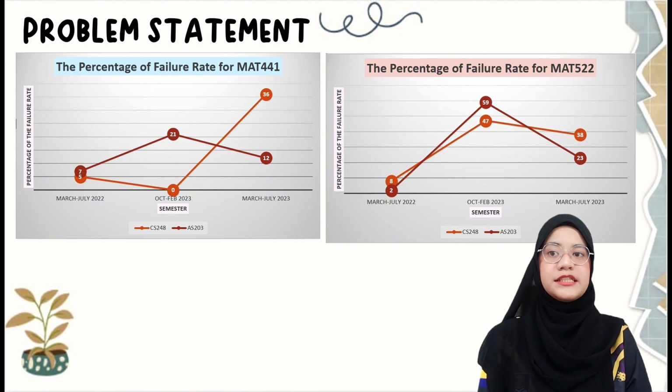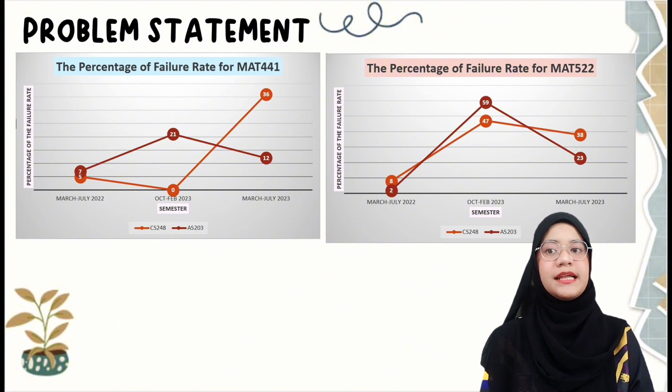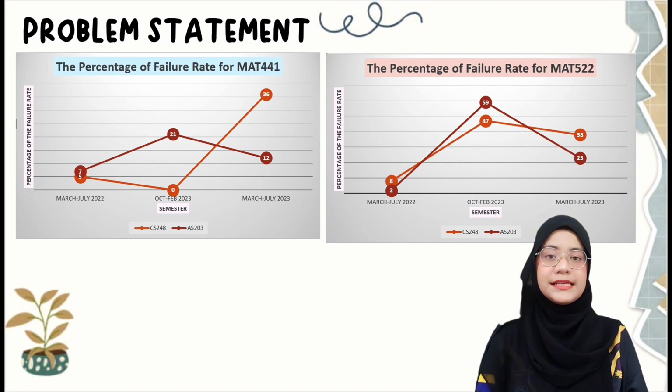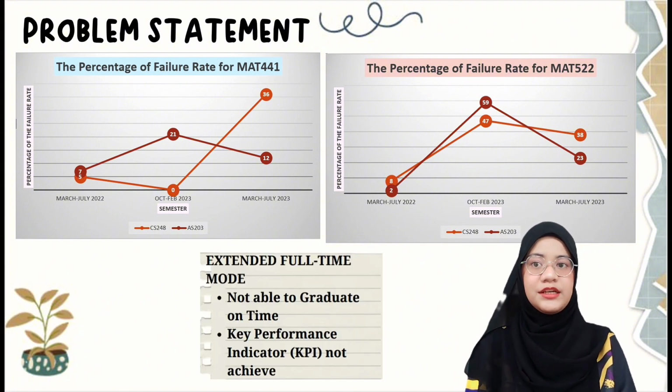And also, in the October-February 2023 semester, the failure rates were 59% for CS248 students and 47% for AS203 students, which is very high. This research focuses on Calculus 2 and ordinary differential equations because the failure rate is highest compared to other courses. If students continue to make the same mistake, they will have to face extended full-time mode so they will not be able to graduate on time, and it will also impact the university and faculty because the KPI is not achieved.